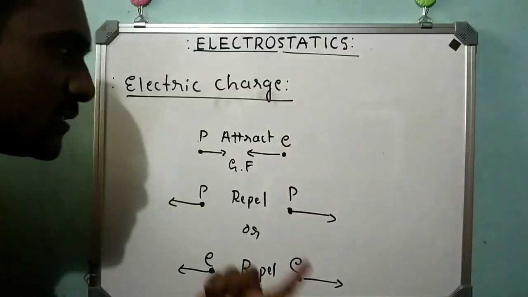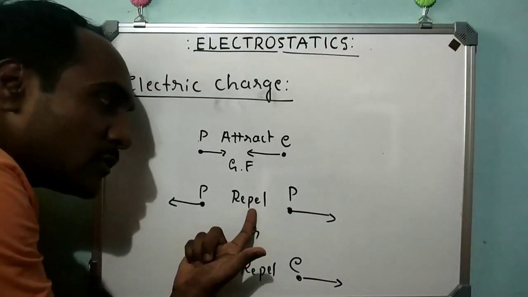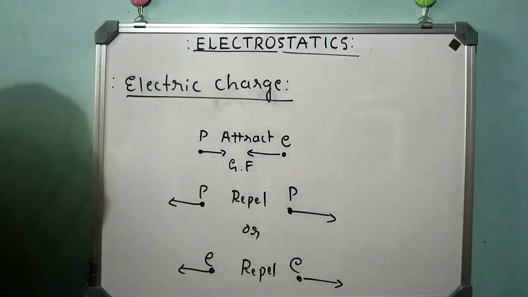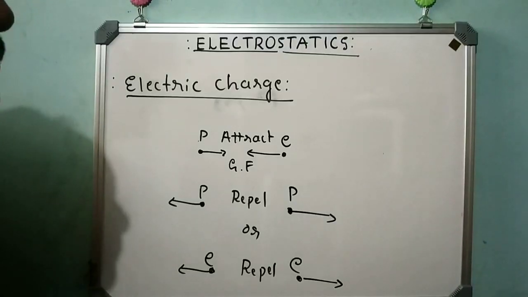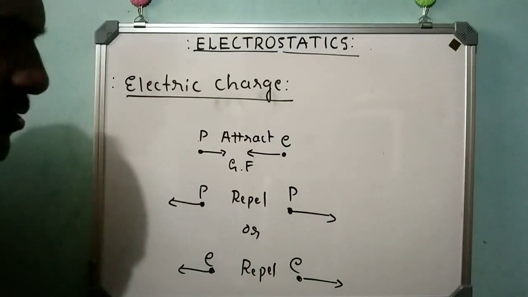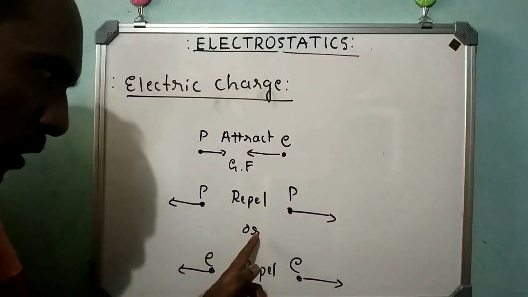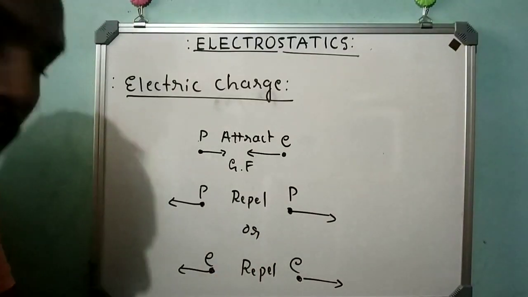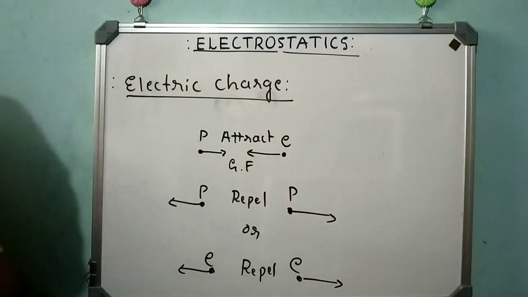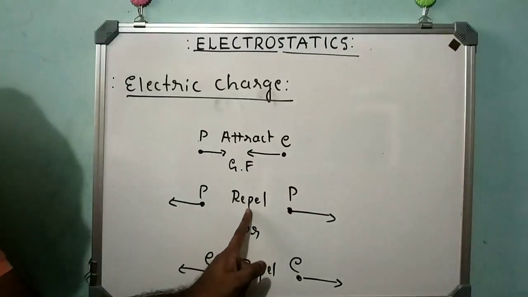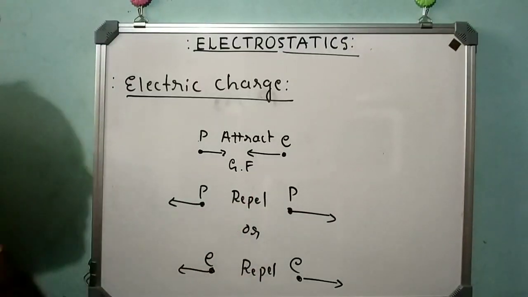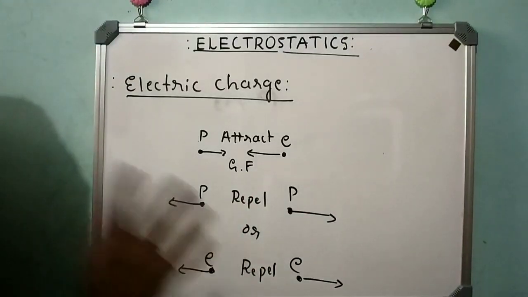That property is responsible for repulsive force between two protons and two electrons. That's why we define electric charge as the property, other than mass, that two protons or two electrons possess which is responsible for repulsive force between them.